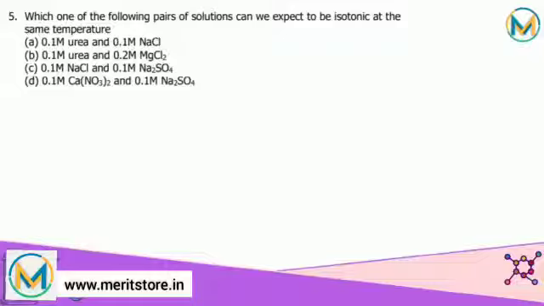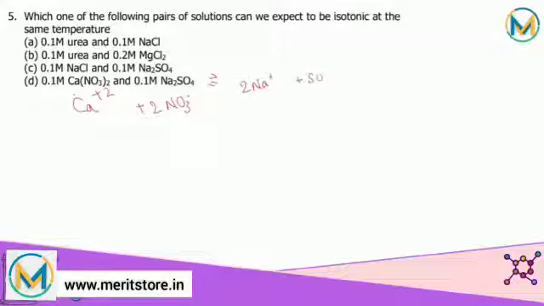Equimolar solutions of calcium nitrate and sodium sulfate will produce the same number of solute particles, because calcium nitrate dissociates to form Ca 2+ and 2 molecules of NO3 minus, and Na2SO4 dissociates to give 2 molecules of Na plus and SO4 2 minus. So here the total number of ions is 3, and here also it is 3, and thus they'll have the same osmotic pressure, and are considered isotonic solutions.